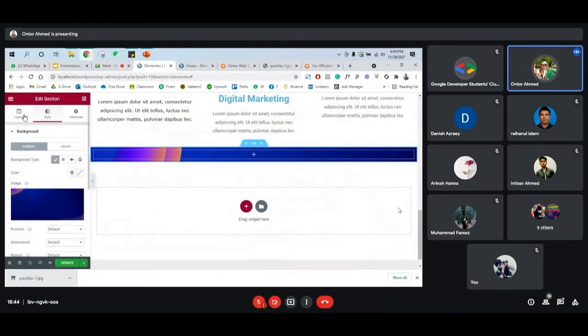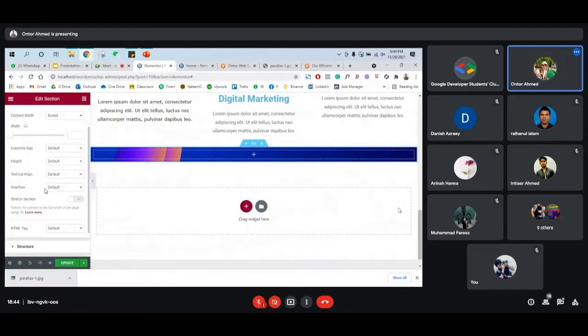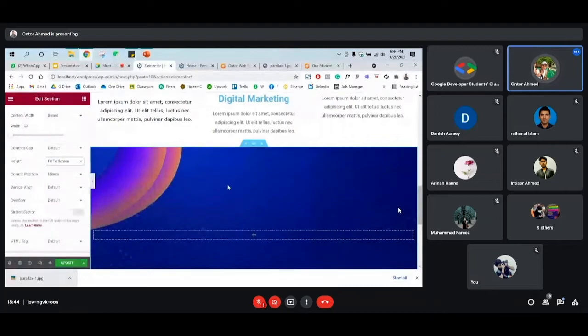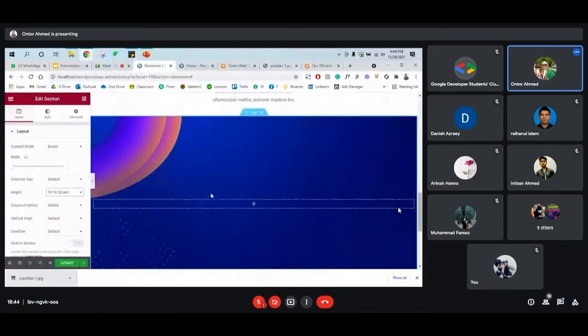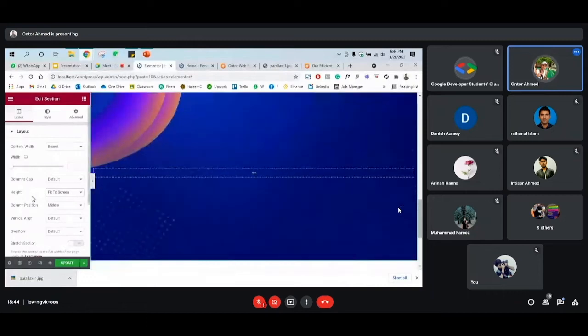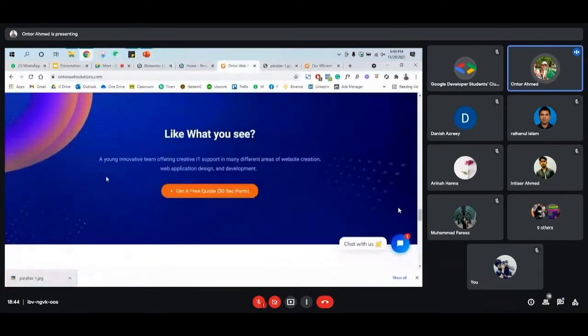Okay, not here, but we can go to layout and then you can see wide. You can just play with it. Or we have height, fit to screen. So we have the option here on the layout and then height. For the height, we just put one default, fit to screen, and then it will look something like this.